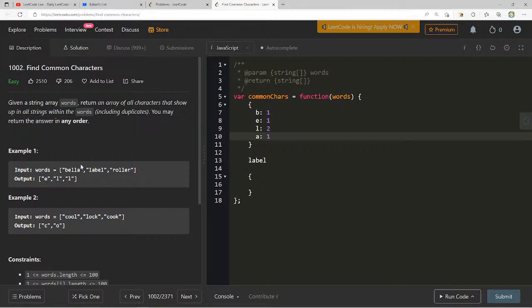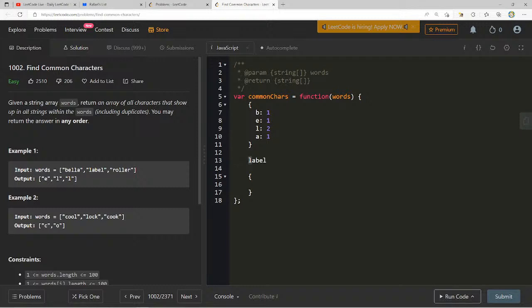Interesting. Cool, lock, and cook. How do I take advantage of that? Or maybe anytime I see, okay, there's a B, E, double L, and A.